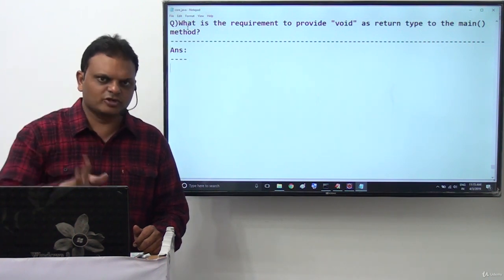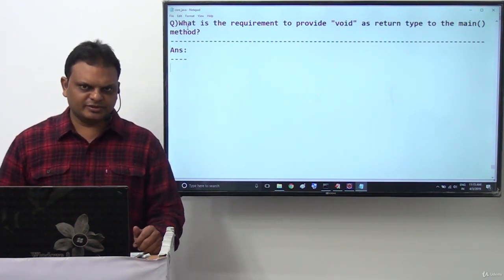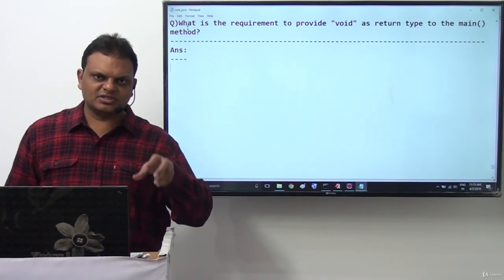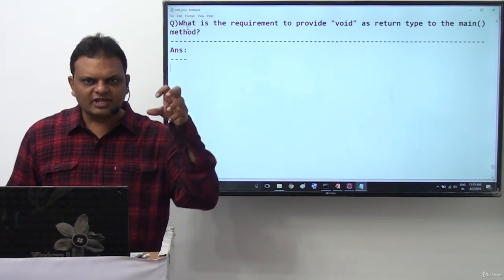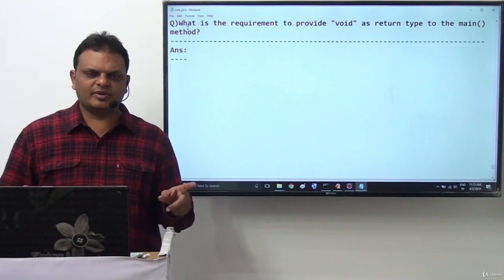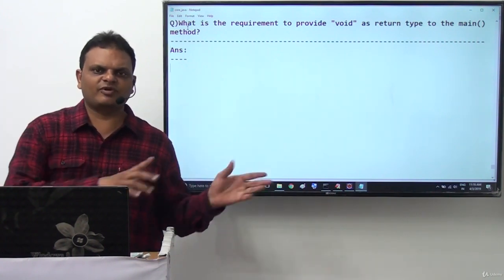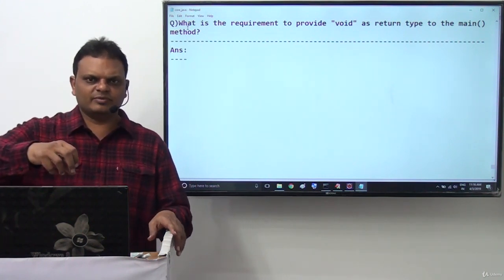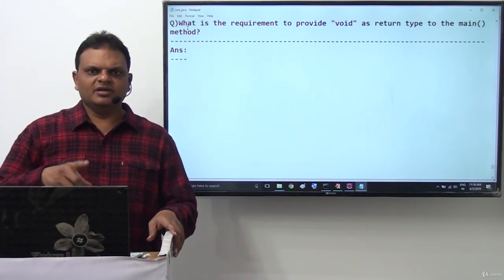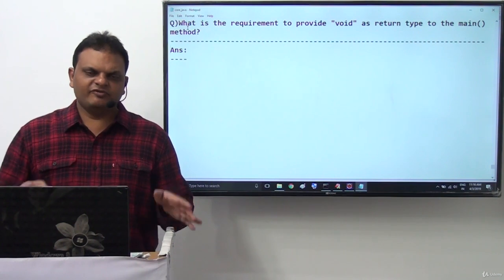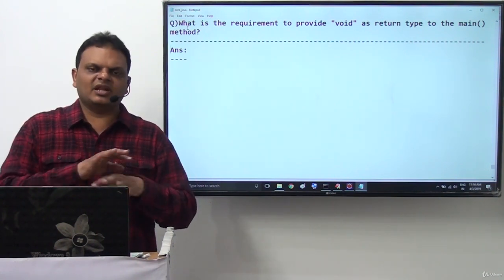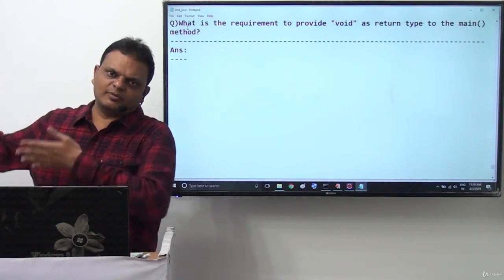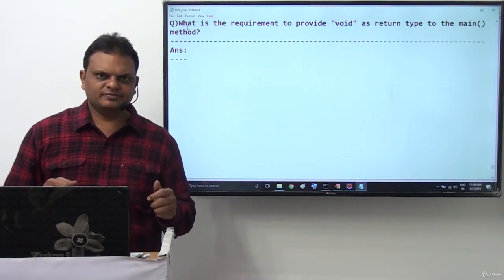It is not going to be continued after this main method. Because of that reason, we have to terminate application logic at the end of the main method. If you want to terminate application logic at the end of the main method, we must not return any value from main method. If you return any value from main method, that application logic is not terminated with the main method. After this main method also, that application logic is going on somewhere else.